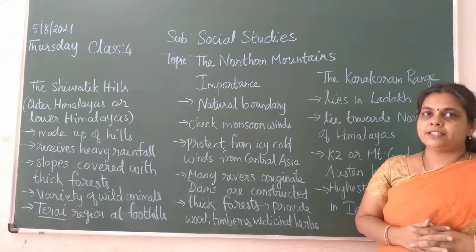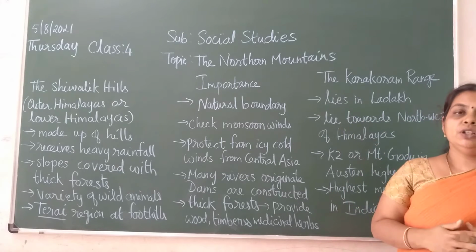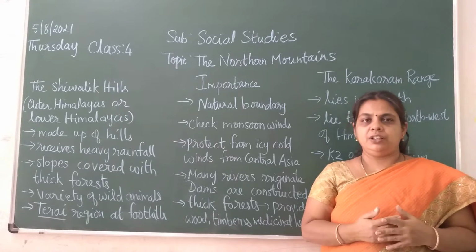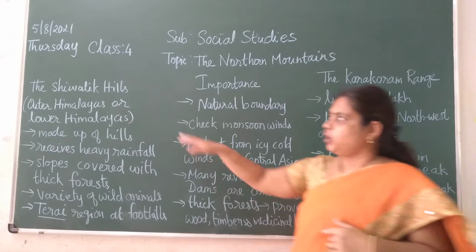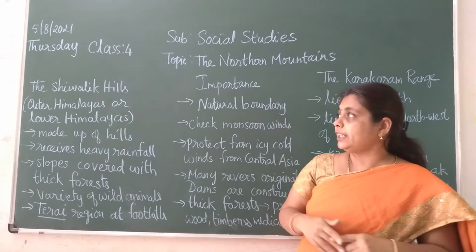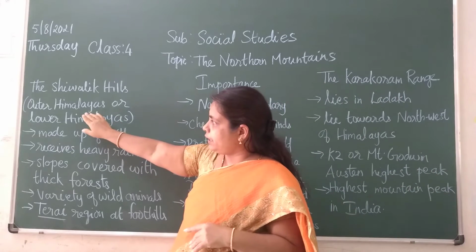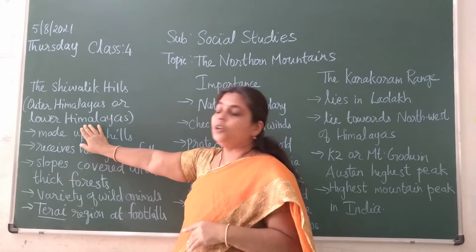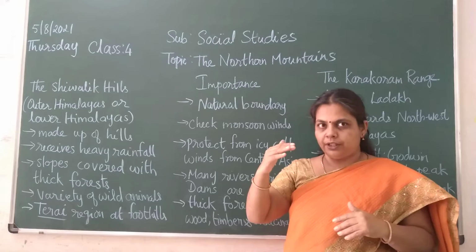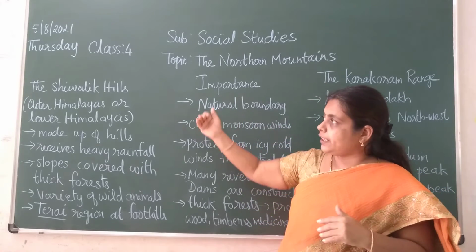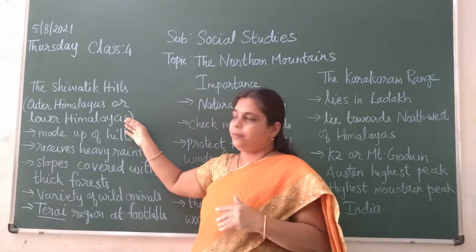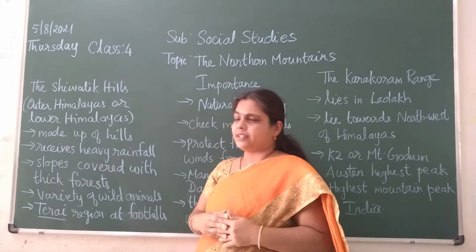So we are learning the lesson the northern mountains, children. In that we saw three ranges. One is the Himadri, then Himachal, and the third one is your Shivalik hills, children. It is pronounced as Shivalik hills. The other name is outer Himalayas or the lower Himalayas. Himadri is the highest, the next one is Himachal and the next one is Shivalik, children. So this is the outer Himalayas or the lower Himalayas.